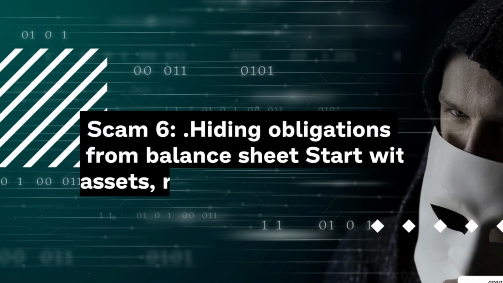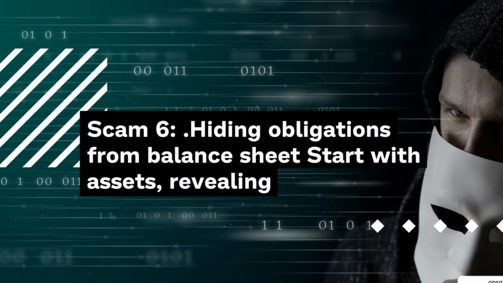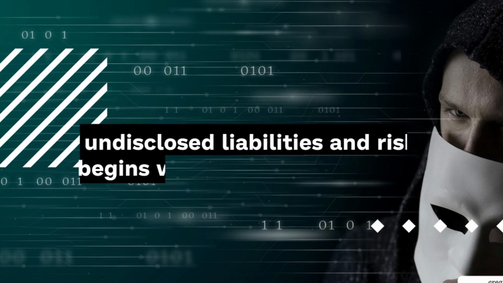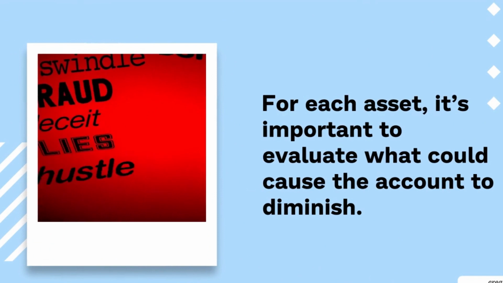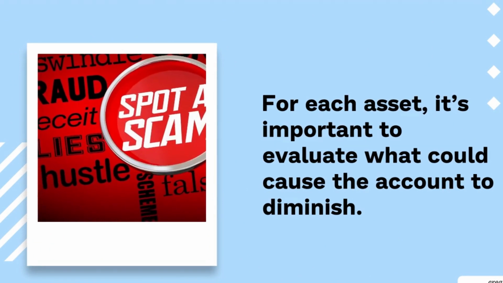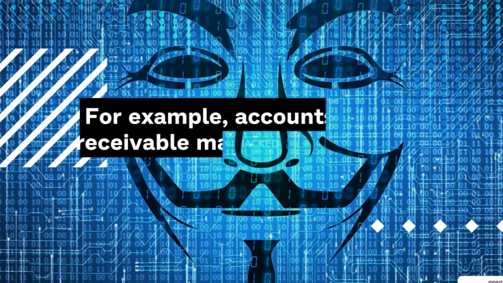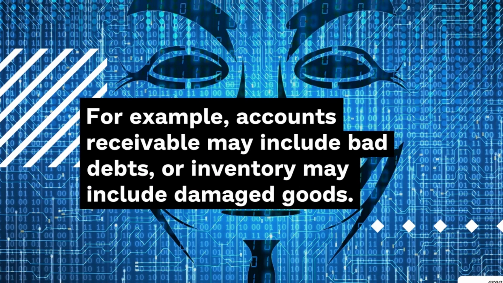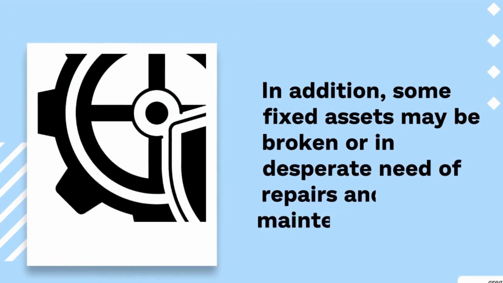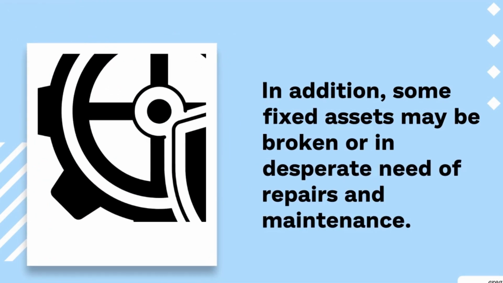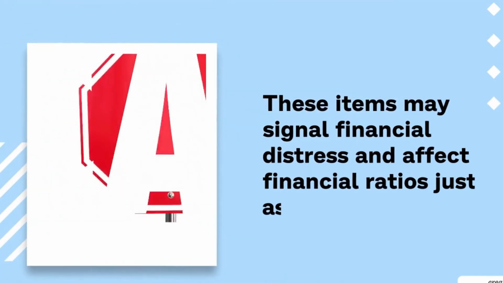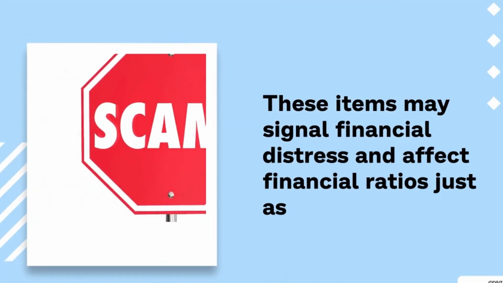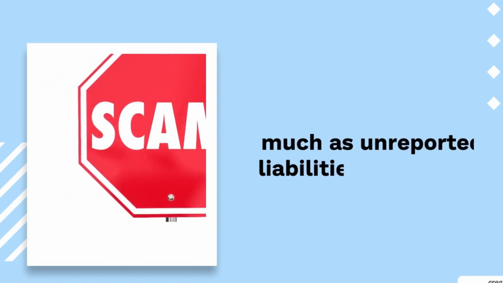Scam 6, hiding obligations from the balance sheet. Start with assets. Revealing undisclosed liabilities and risks begins with assets. For each asset, it's important to evaluate what could cause the account to diminish. For example, accounts receivable may include bad debts, or inventory may include damaged goods. In addition, some fixed assets may be broken or in desperate need of repairs and maintenance. These items may signal financial distress and affect financial ratios just as much as unreported liabilities do.